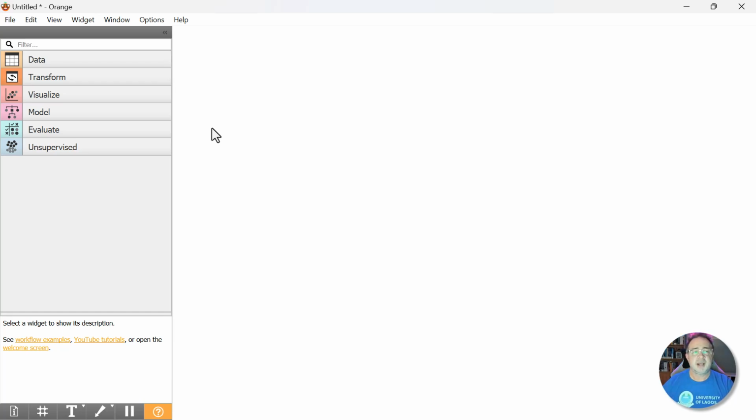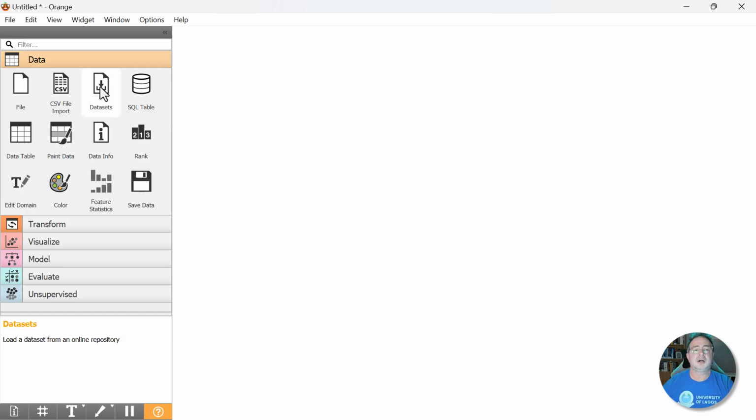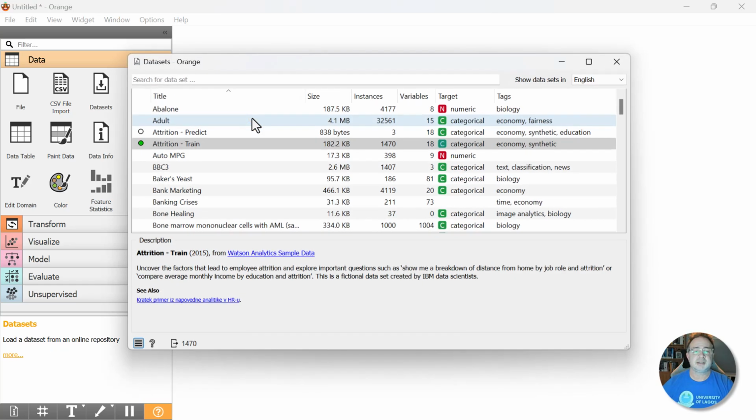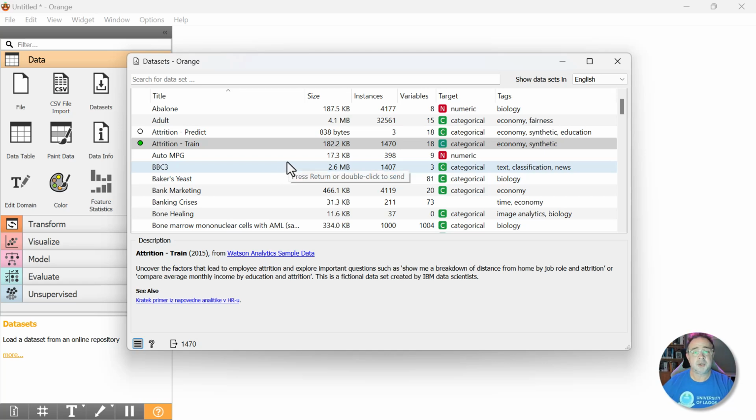So on the left-hand side, you will see several panels. Click on Data, and then click on Datasets. That will put the Datasets widget onto your workflow. Double-click Datasets, and here you can see built-in datasets that are in Orange. We can use these to learn, like we're doing here for a demo, to test certain workflows. Similar data sets to what we're doing, we can use as a test and so on and so forth. It's just a widget that contains built-in data sets.